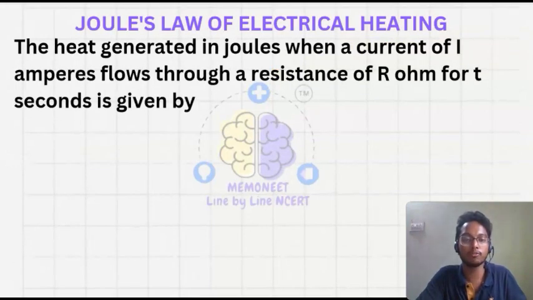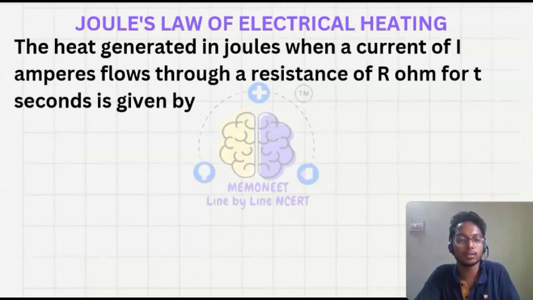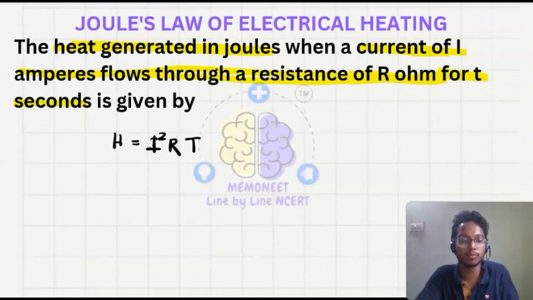Then Joule's law of heating, electrical heating. What is Joule's law of electrical heating? It is given by the heat generated in joules when a current I ampere flows through a resistance R ohm for t seconds. So heat is equal to I square R into T. What do we mean by heat? The heat generated through the electric power.